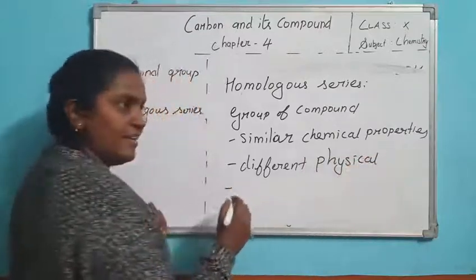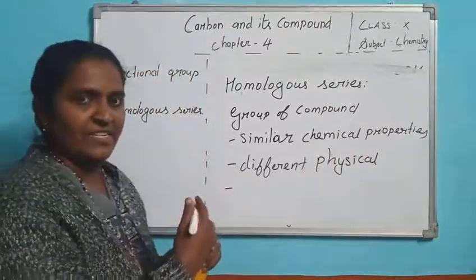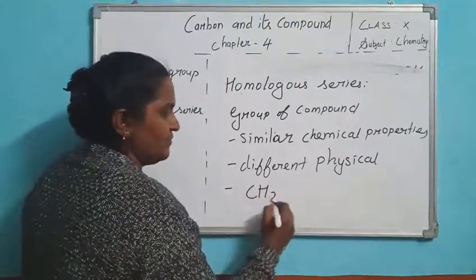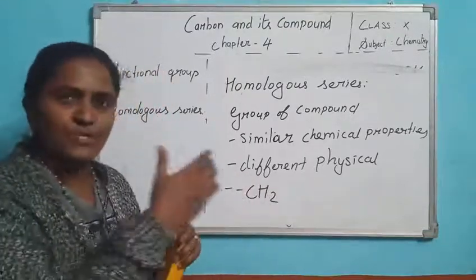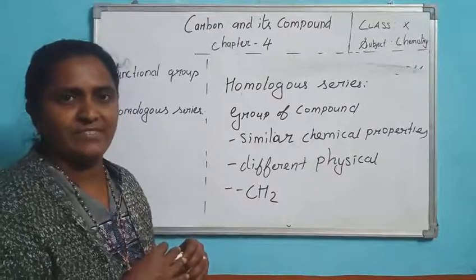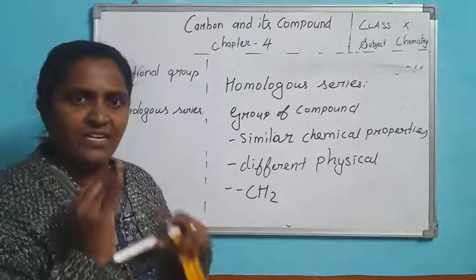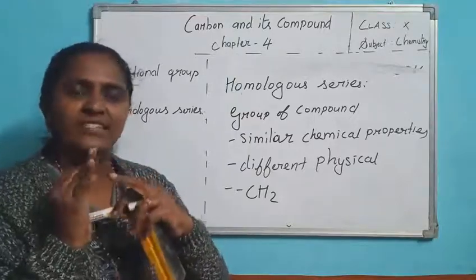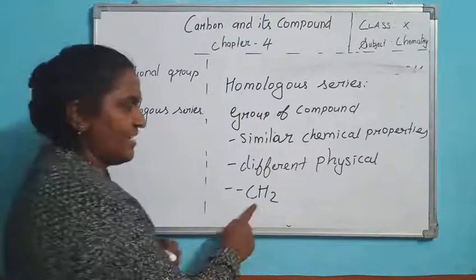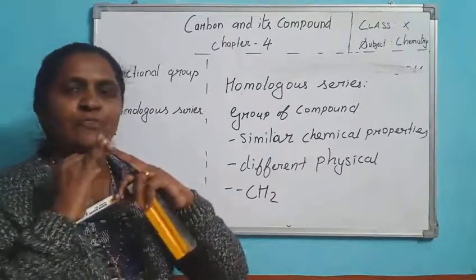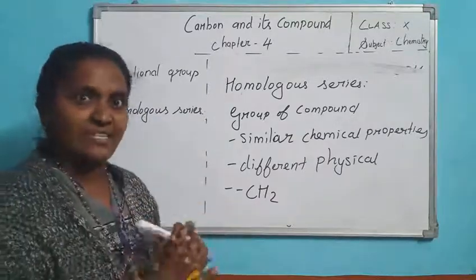And the successive group difference is CH2. The difference between two adjacent groups: first is methanol, second is ethanol. The difference between these two adjacent groups is CH2. They differ by CH2.